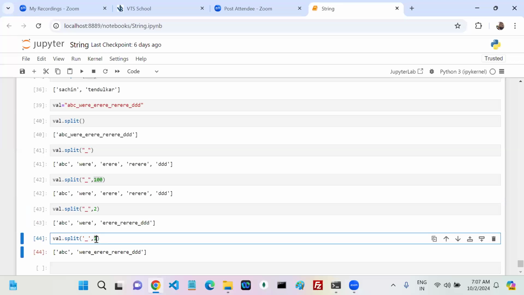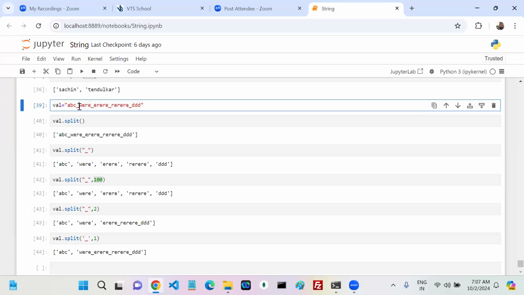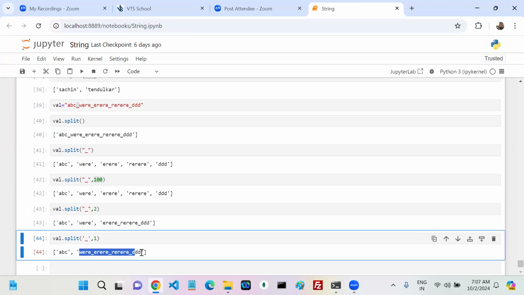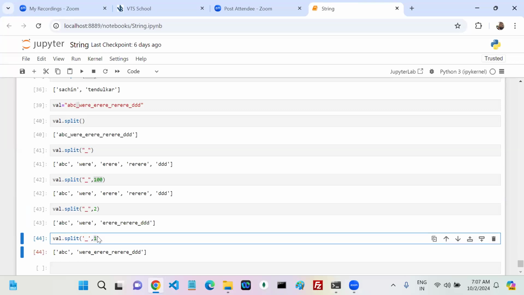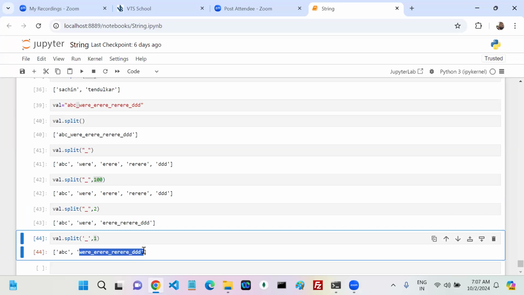Now what did you say here? 1. So the first underscore is here, so ABC and the remaining. Is there any second one? No. You said only 1 underscore can be split, so the remaining is all the second element. Any questions up to here?